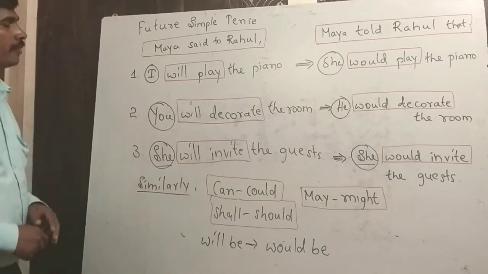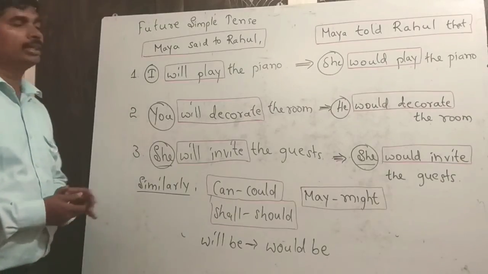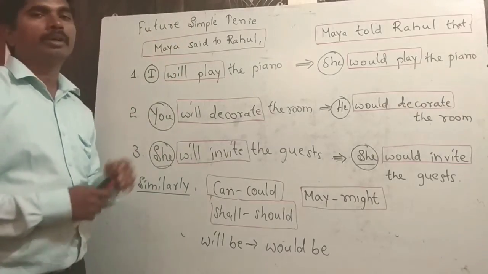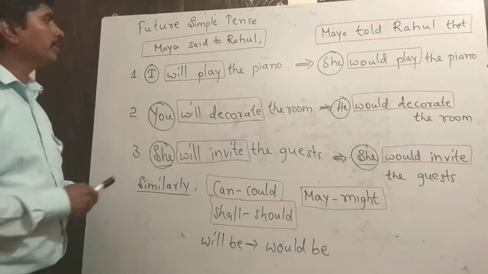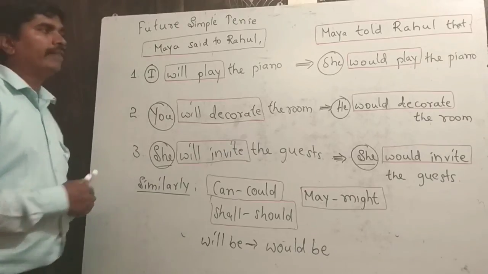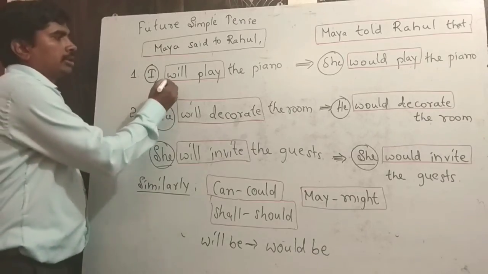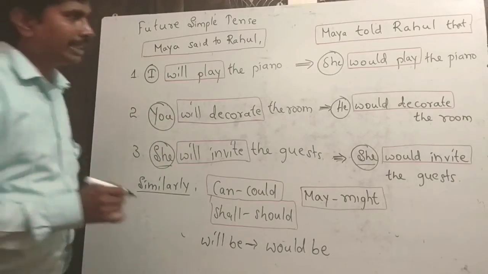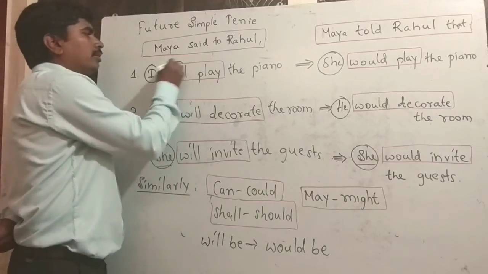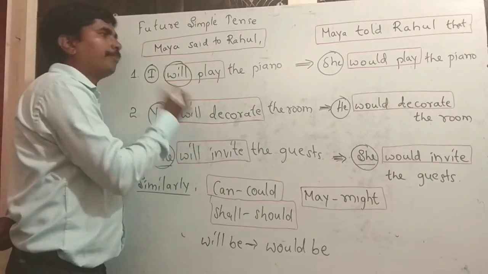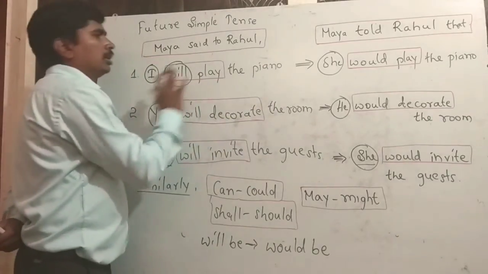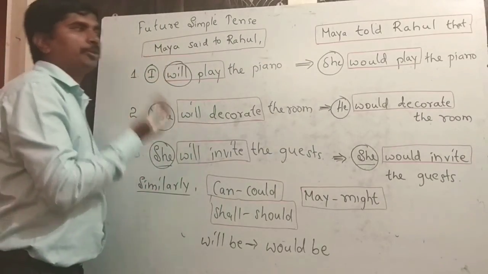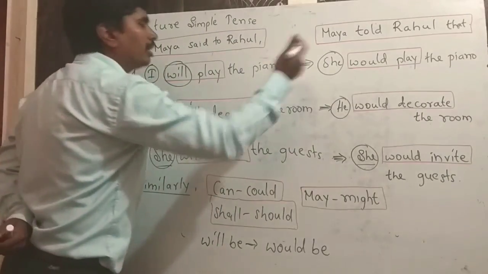Let's see, friends, at last let's see how to change from future simple tense to reported speech. First one, Maya said to Rahul, I will play the piano. Here the verb form is will plus play. You can change it by changing will to the corresponding past tense. Will changes to would. I will play the piano changes to she would play the piano.